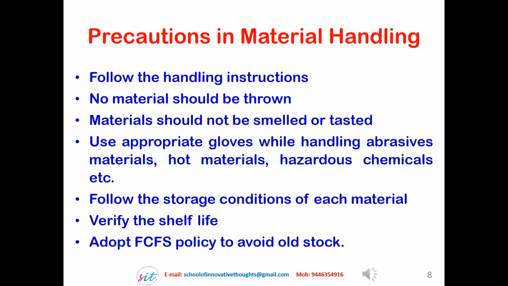In this slide, we discuss about the precautions to be followed in handling of the materials. The first point is follow the handling instructions. In each material packing, there will be some instructions regarding how the product should be handled, such as do not use hooks. In the case of fragile material, the symbol of the wine glass will be given, indicating that the material is a fragile material. In certain cases, an arrow mark or an umbrella may be indicating how the product should be kept, how the packet should be kept, which is a top side, etc. So follow the handling instructions.